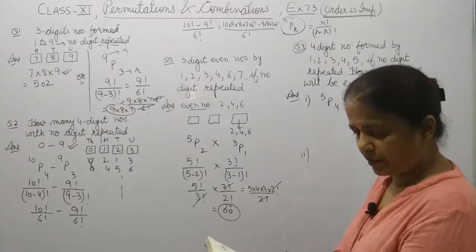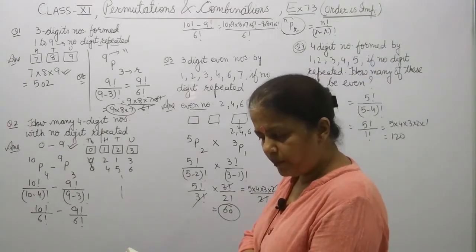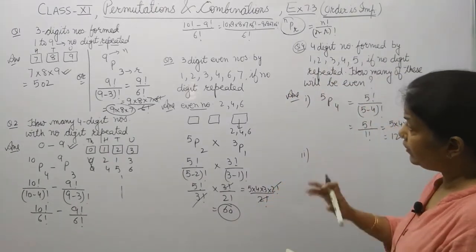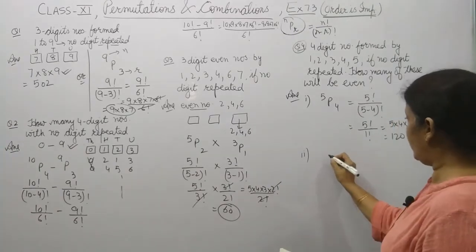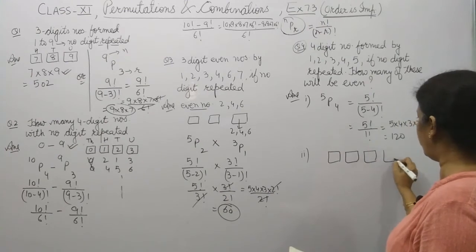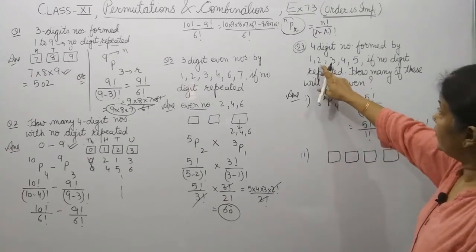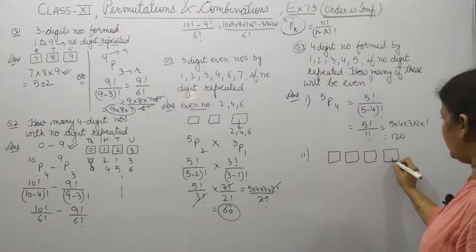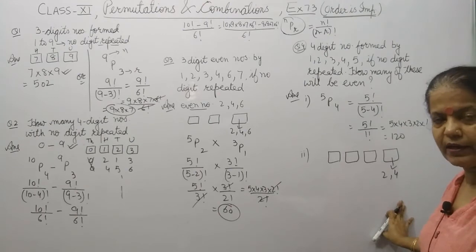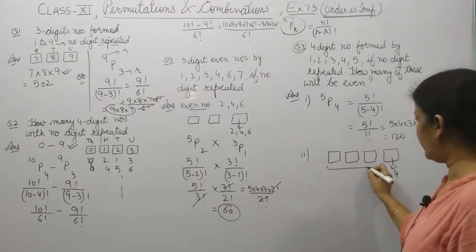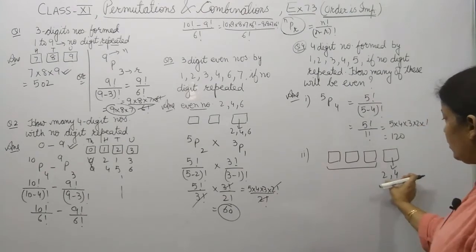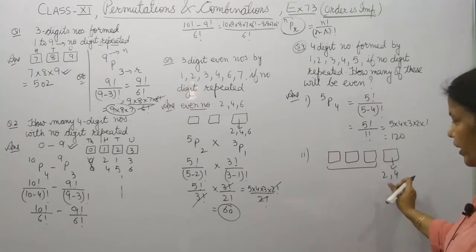Now the second case is, how many of these will be even? How many of these will be even? This is the same as the previous question. Now a 4-digit number you have to make. So there are 2 even numbers. So here out of 2 and 4, any one can take the place. Now the left is this. So how will you write it? Tell me. So this part, how will you take it?